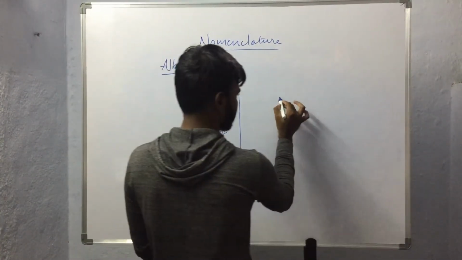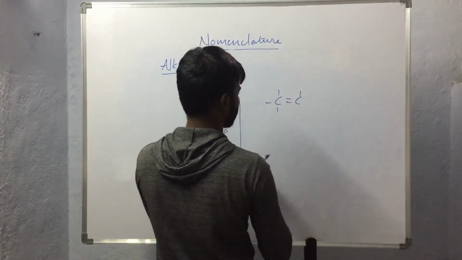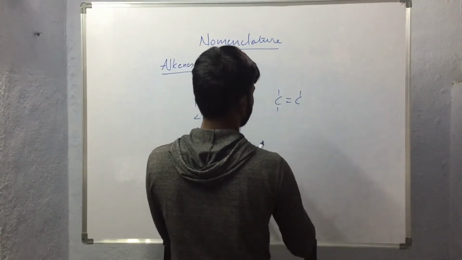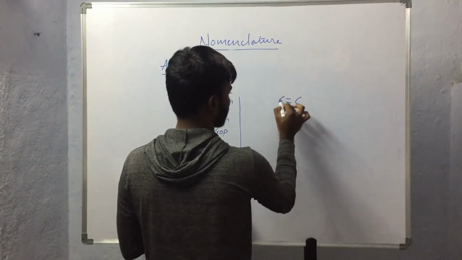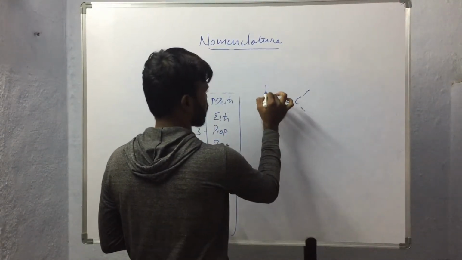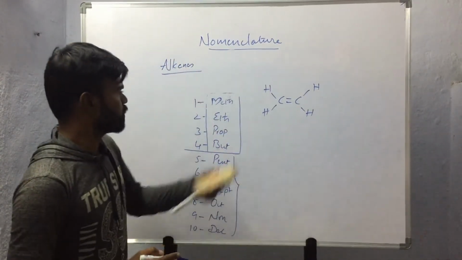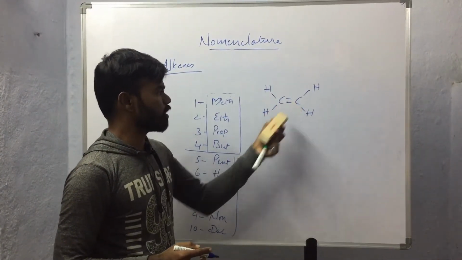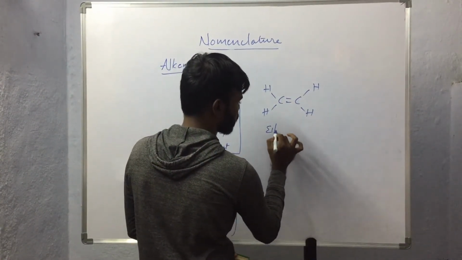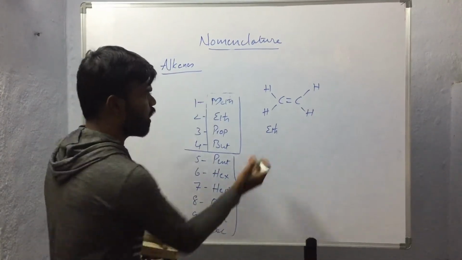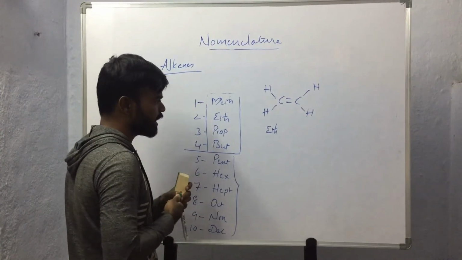Let us consider this. Here two carbon atoms are present, so the prefix eth will be used, and as there is a double bond here, we have to use the suffix ene.